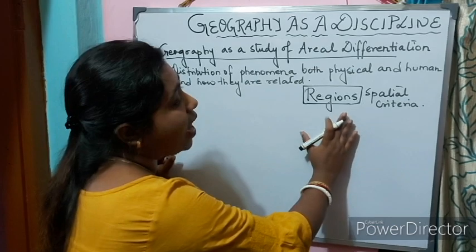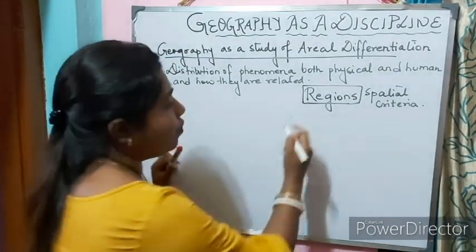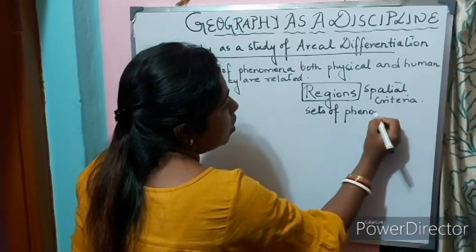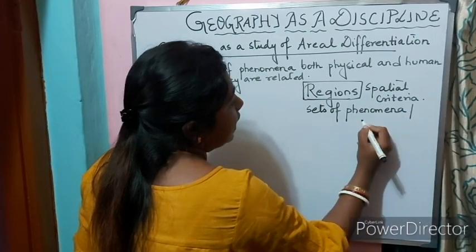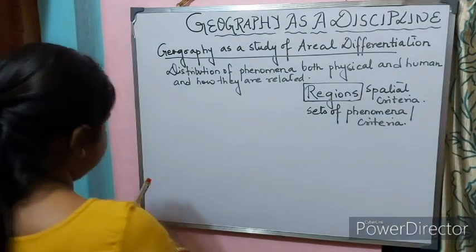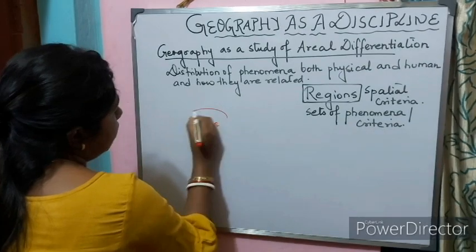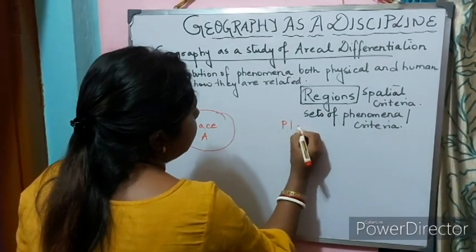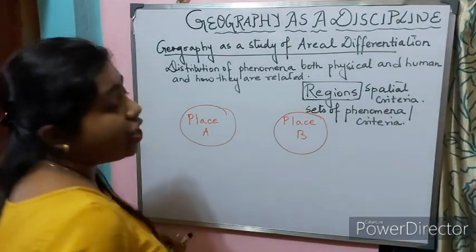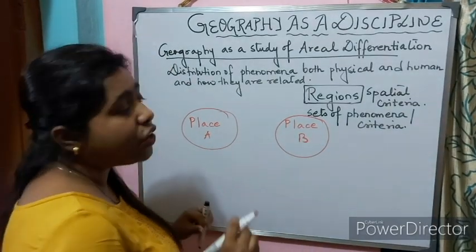We can identify this unit on the basis of certain sets of phenomena or criteria. Let me make you understand. This is place A. This is place B. Both are separate regions, but these regions are identical on the basis of certain criteria.